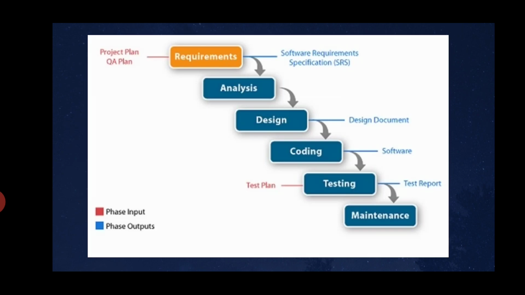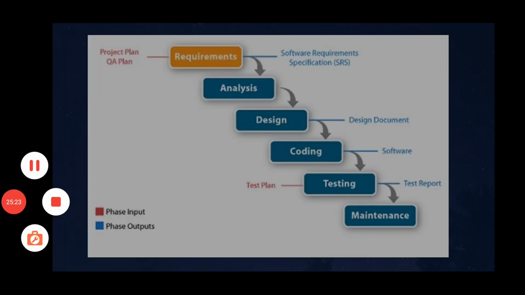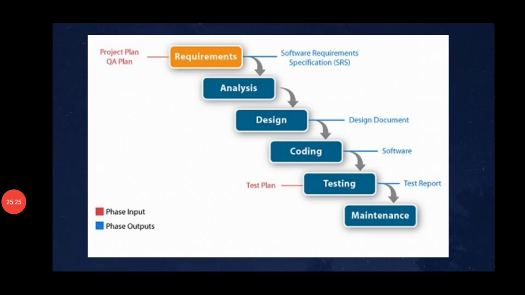And coming to the project plan, what plan? The project plan is nothing but the quality assurance plan. Now we can listen to the quality assurance plan. What is the quality assurance plan?